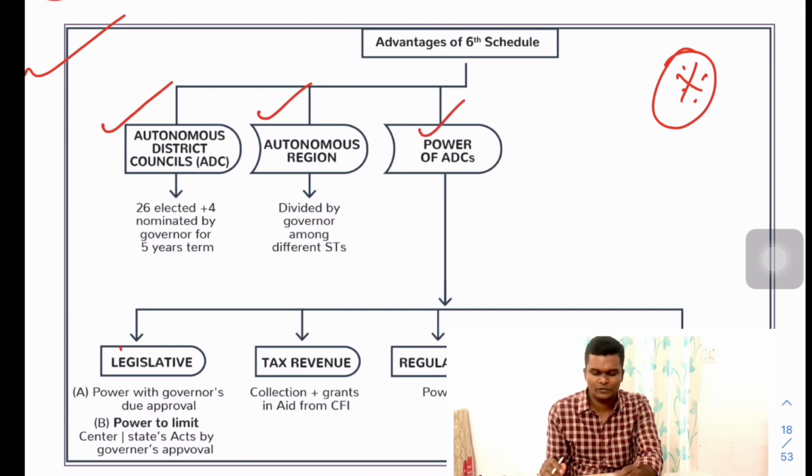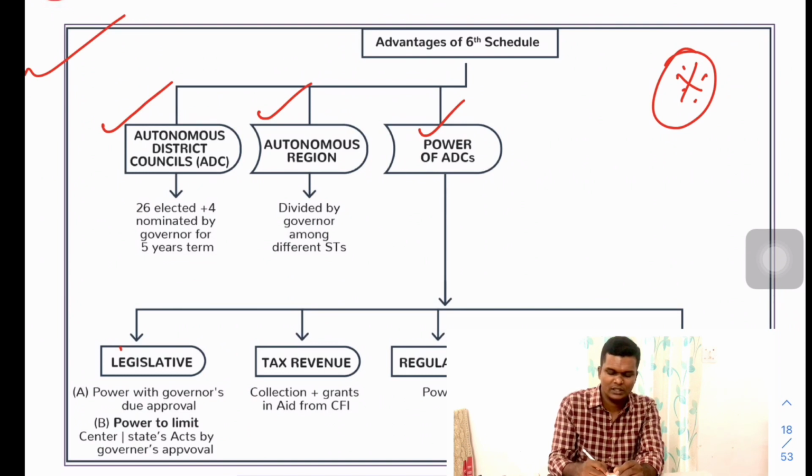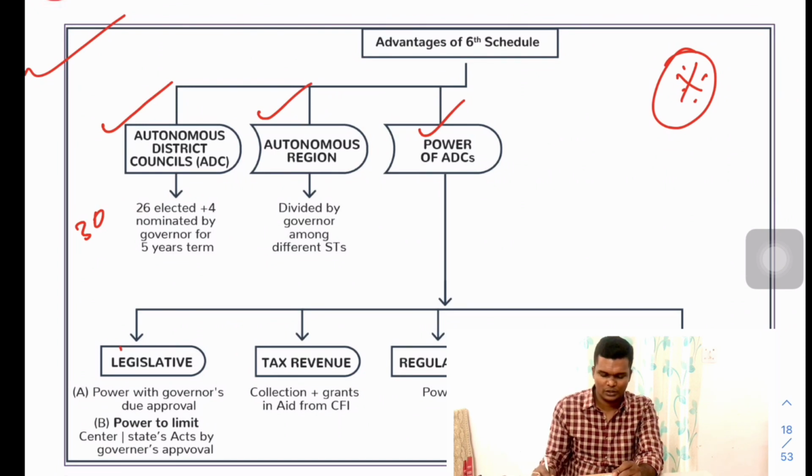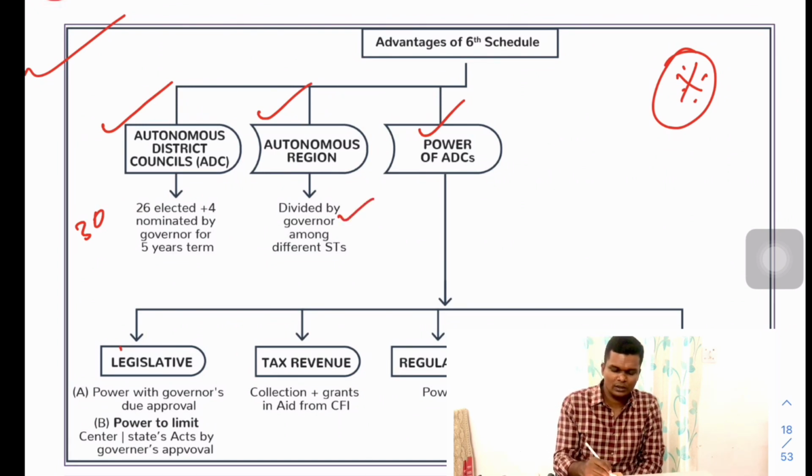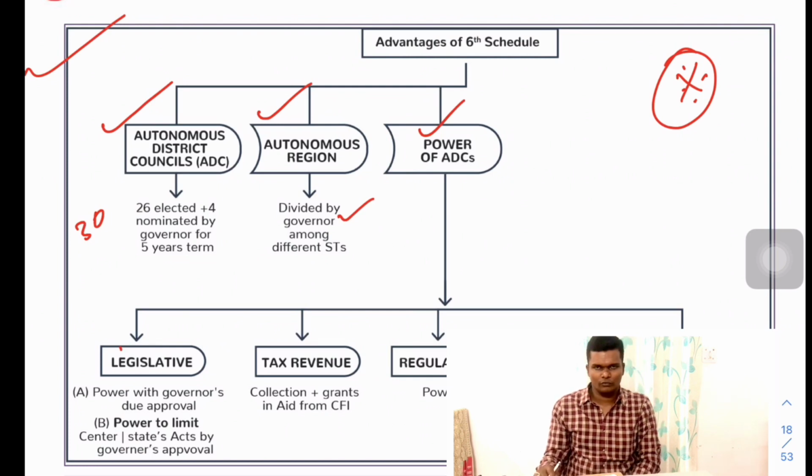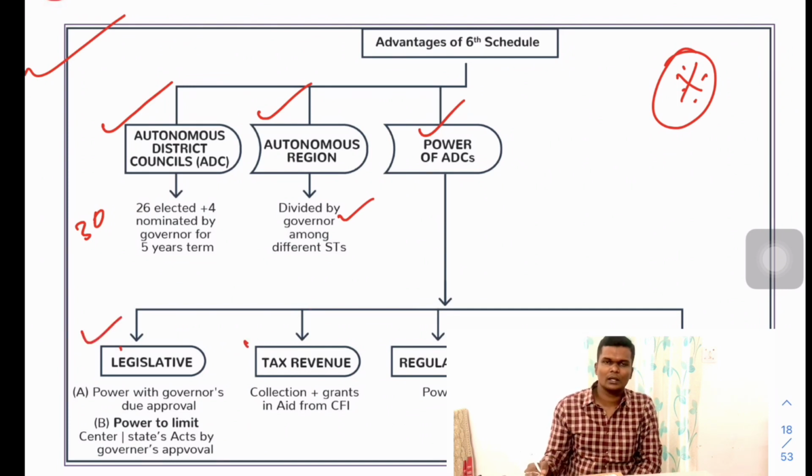The advantages of the 6th schedule: autonomous district councils and autonomous regions, and they have certain powers. The autonomous district councils have 30 members in total, 26 elected and 4 nominated, and autonomous regions are divided by the governor among the scheduled tribal population.